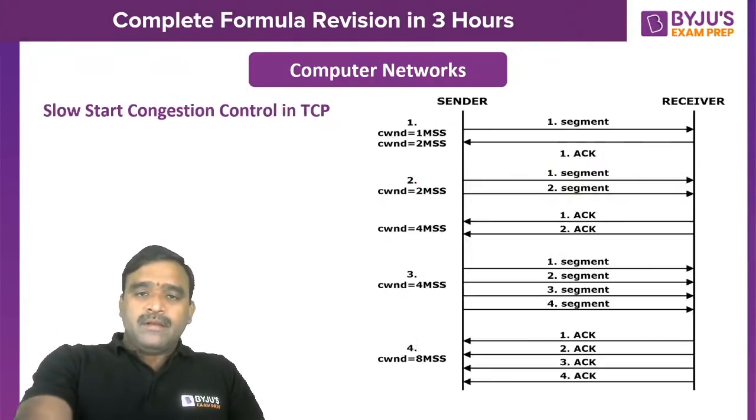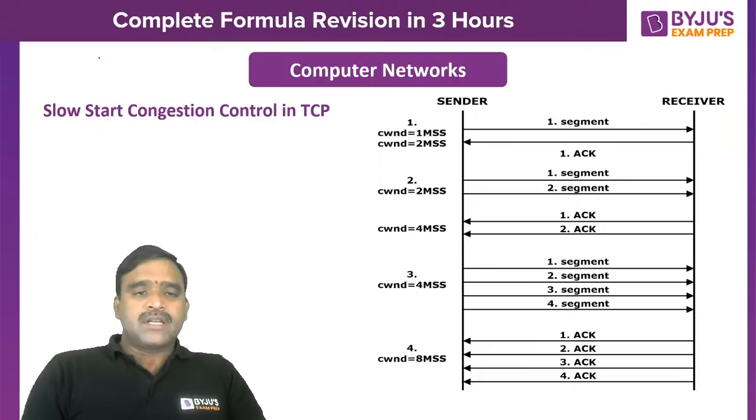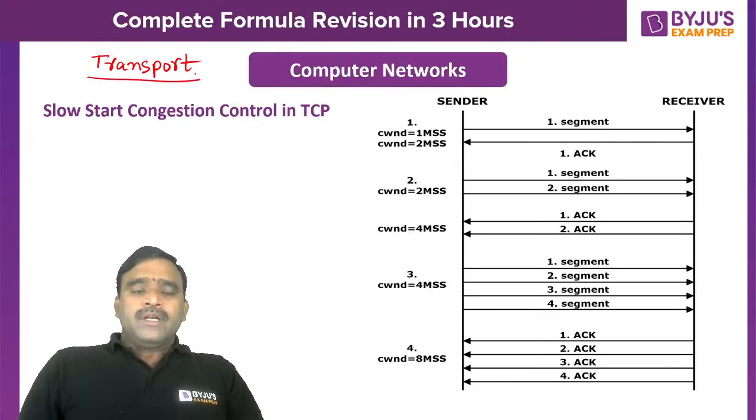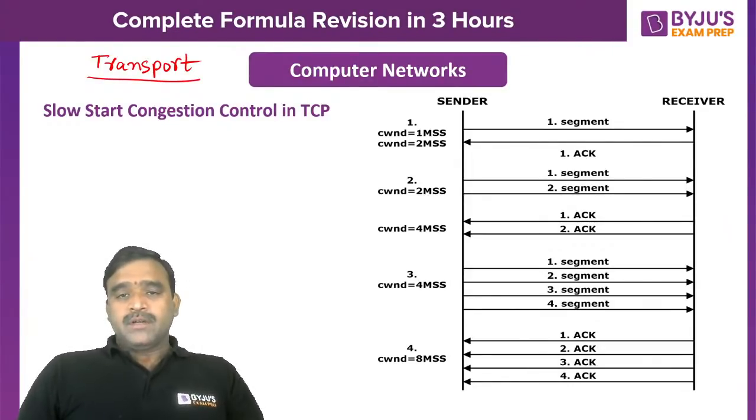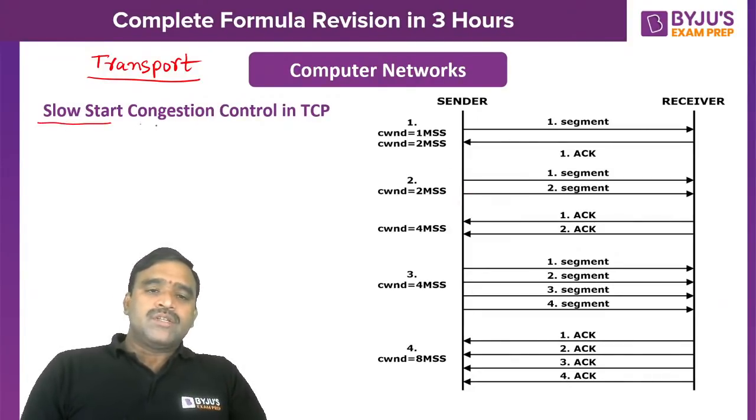Now coming to one more important aspect of computer networks, that is the transport layer. On these 3 layers only you will get a lot of questions. In the transport layer, the TCP protocol is very important. There is also a policy in the transport layer, the congestion policy, the slow start congestion policy.